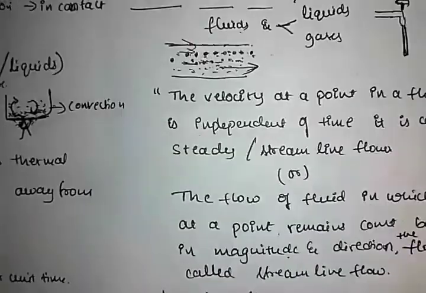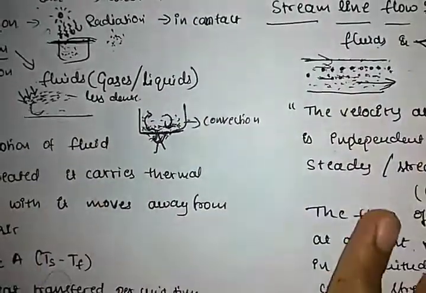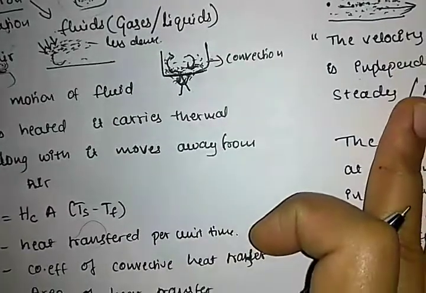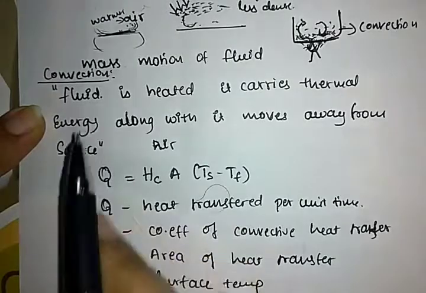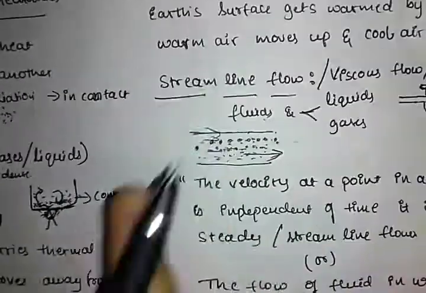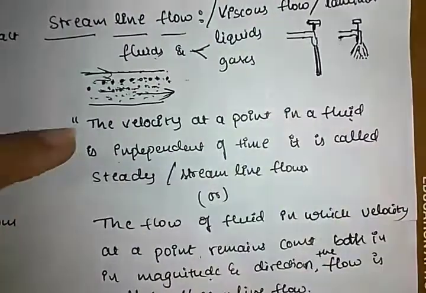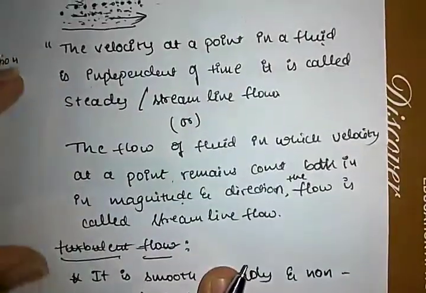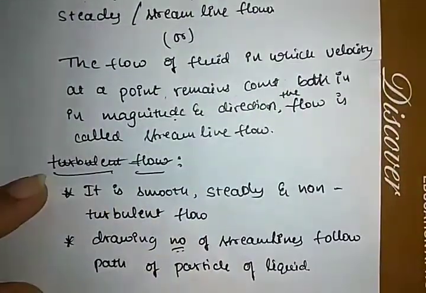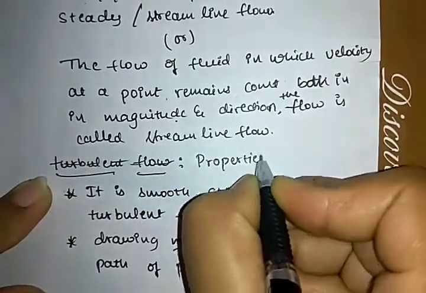So in this class we discussed convection and streamline flow. Just write notes on this. For the convection, write the definition and equation and write the example here, and then for the streamline flow just write down the definition, and make the properties of streamline flow.